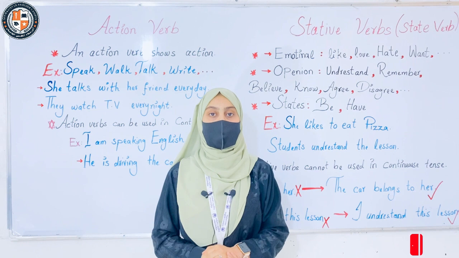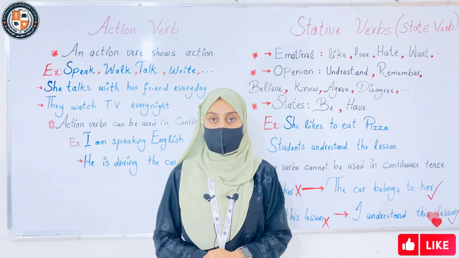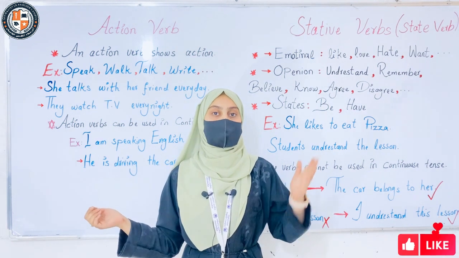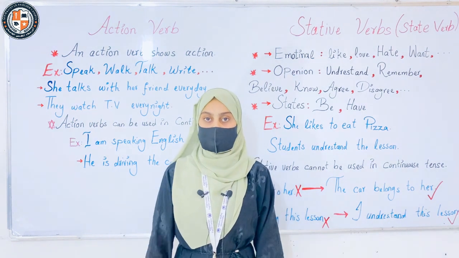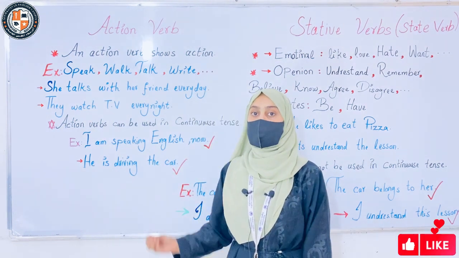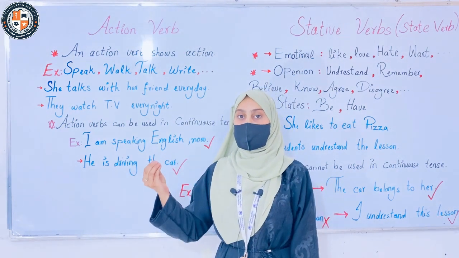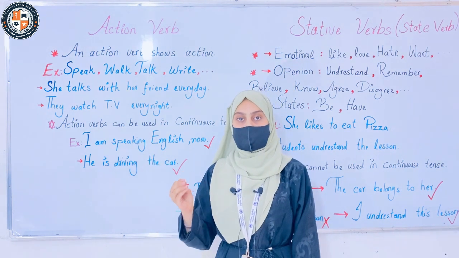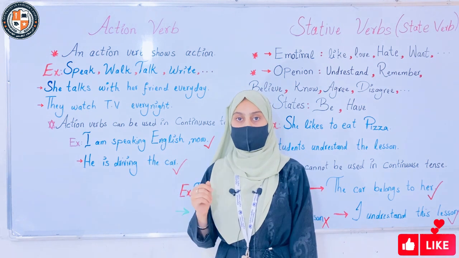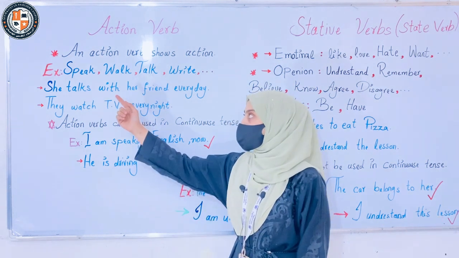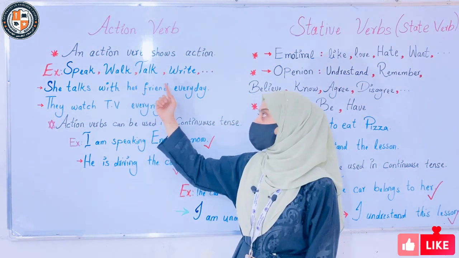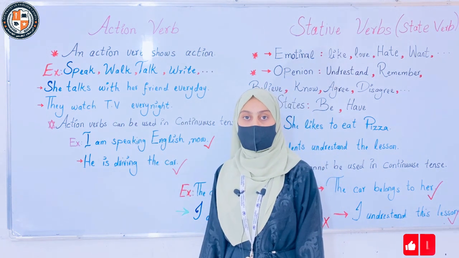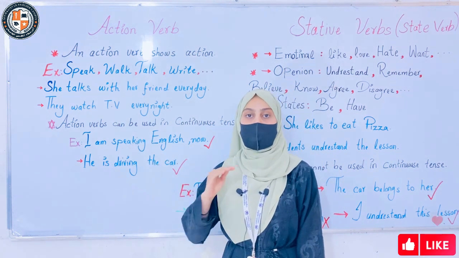At all, in the verb, we have two types of verbs: action verbs and state verbs. What is action verbs? Action verbs are those verbs that show the action that is done physically by someone or something. Most of the verbs are action verbs. For example, speak, walk, talk, write. And also, we can use action verbs in all the tenses.